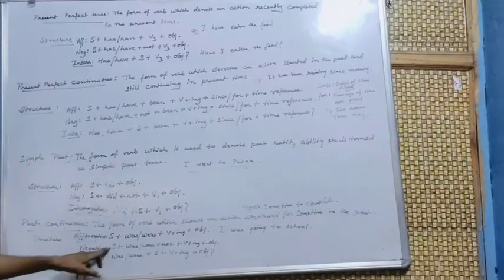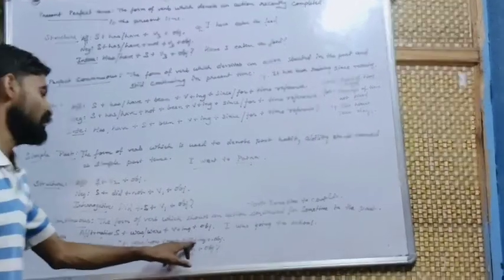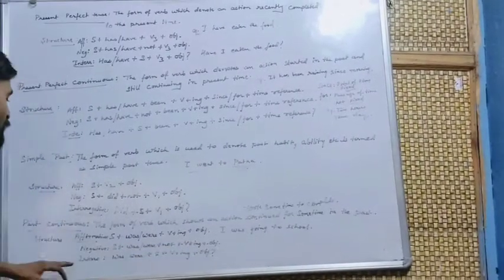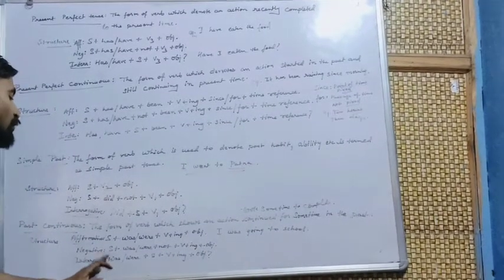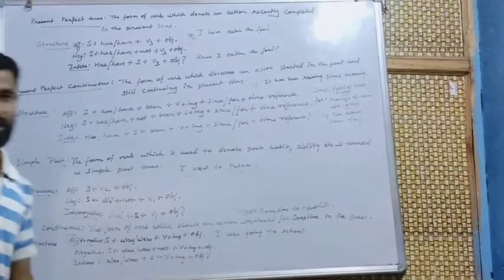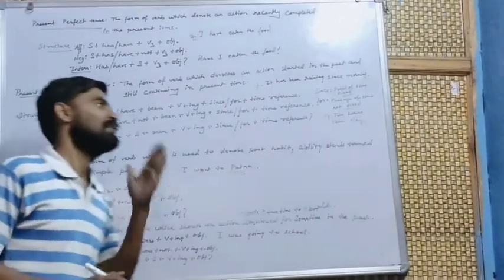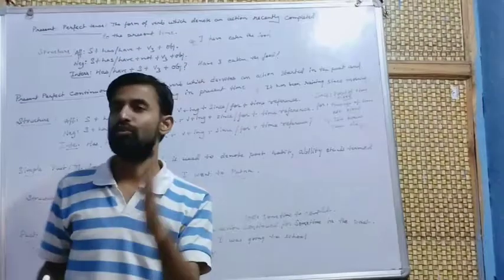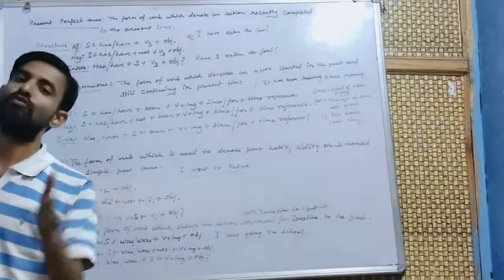Negative structure: subject plus was/were plus not plus verb plus ing plus object. For interrogative structure: was/were plus subject plus verb plus ing plus object. This is the structure that you have to write down in the copy, and then make two examples. Write two examples of each structure in your grammar copy.